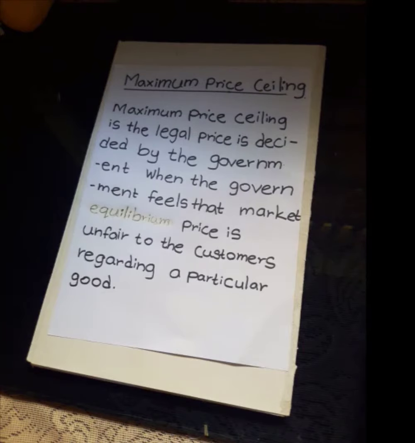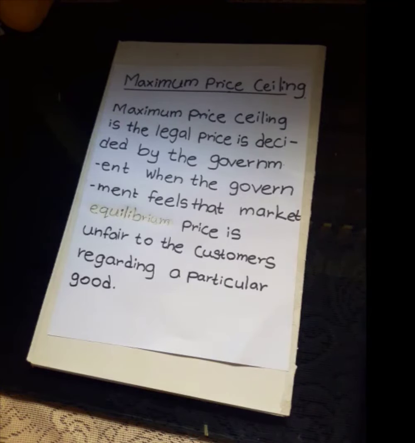First, think about when the market equilibrium price of a kilogram of dal is 180 rupees. The government feels that is unfair to the customers. So, the government implements 65 rupees as the maximum price of a kilogram of dal.